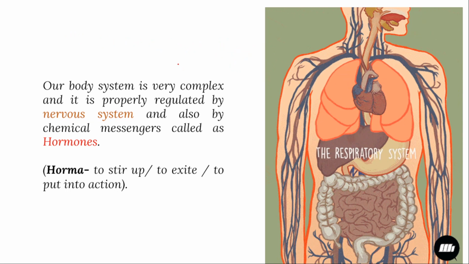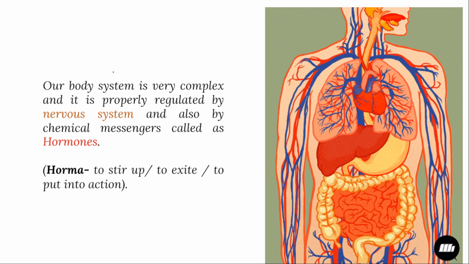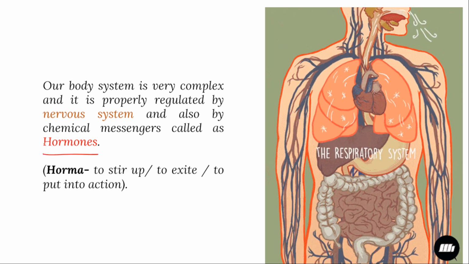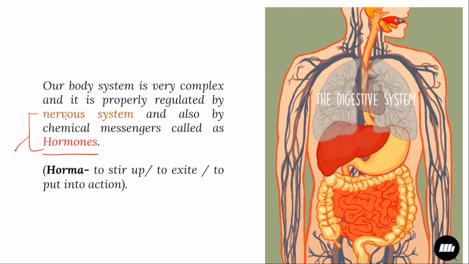Hormone means, the name itself, to stir up, to put together in action. The meaning mainly gives out to excite, to boost up, to put in action, to assign some work. Like that, some different meanings are there. So hormones and the nervous system together will control the body in a proper manner. Understand?